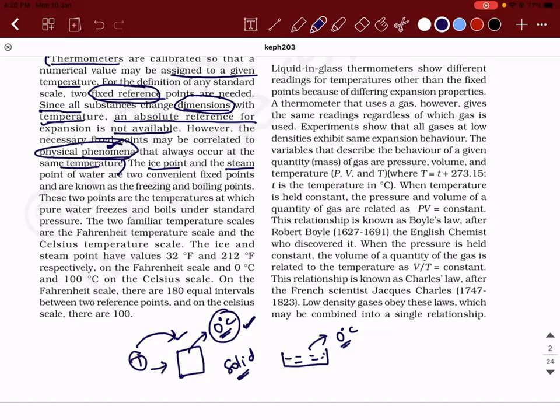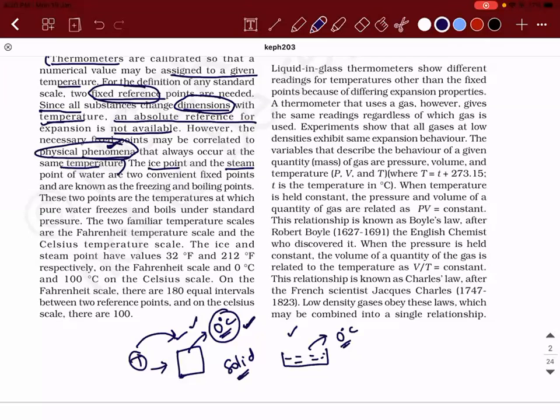So what is the physical phenomenon they're trying to talk about? Solid getting converted to a liquid. There is a change in the physical state. Accepted? And at what temperature is it happening? It is happening at the same 0°C.